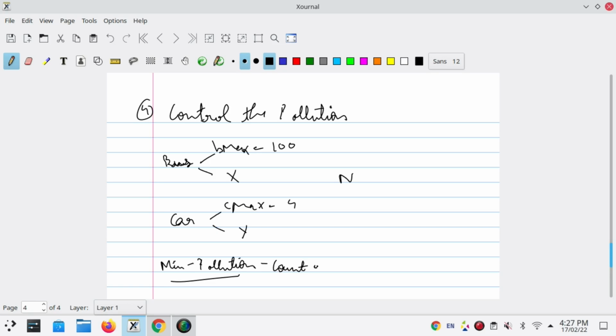Count of bus or car. Let's say we do not have to output the count; we have to output the minimum pollution.